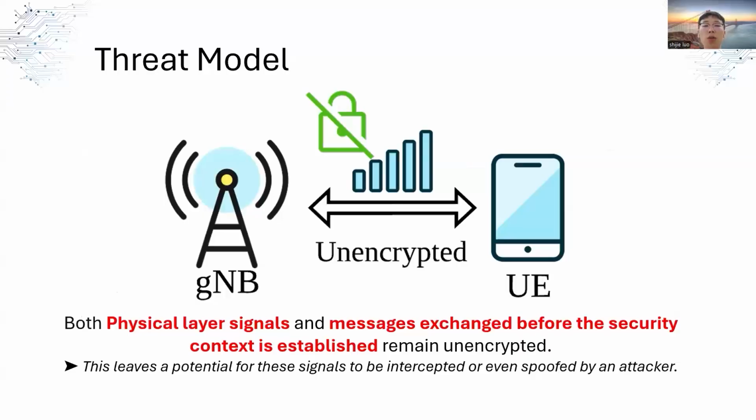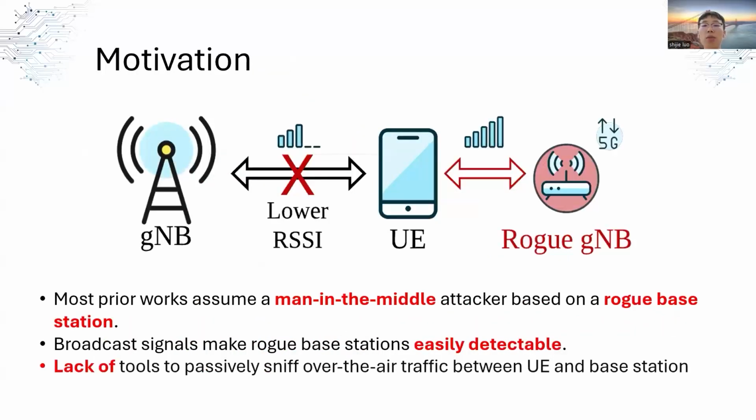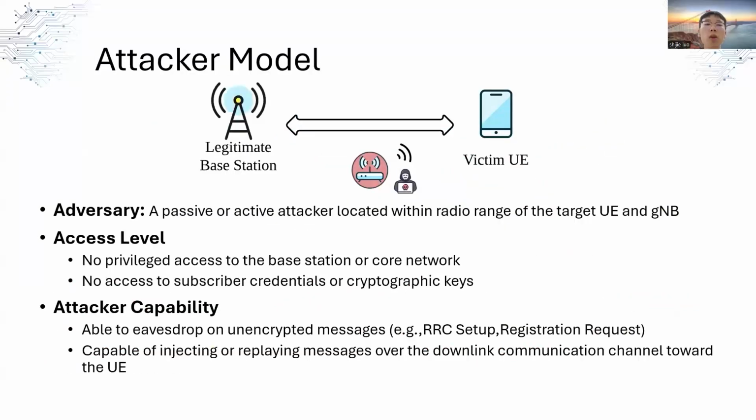Most prior work assumes a man-in-the-middle attacker using a rogue base station. However, rogue base stations must broadcast stronger signals to attract UEs, which makes them easily detectable. Also, there's a lack of tools for passive sniffing and spoofing the signals over the air between the base station and the UE. We define our attacker model as follows.